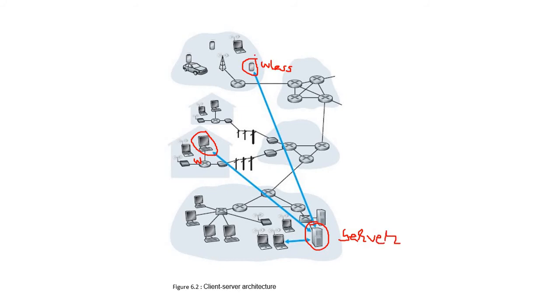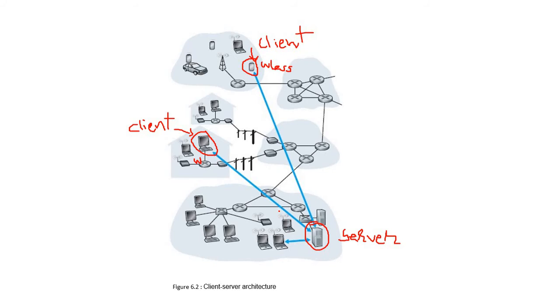These are the clients. The smartphone is known as a client. This desktop system is also known as a client. Get it? So this thing is a client-server architecture.